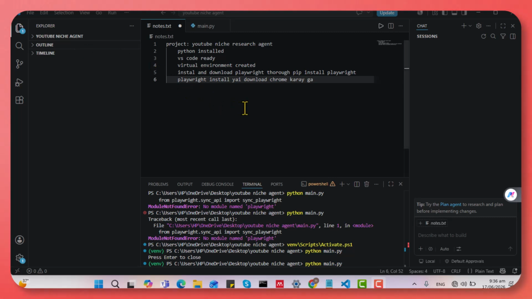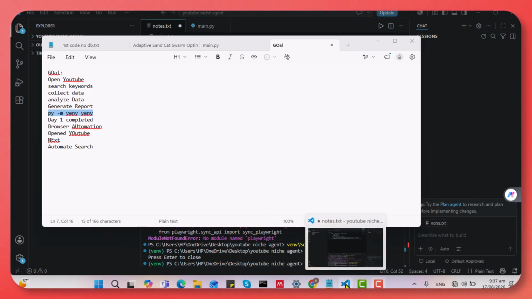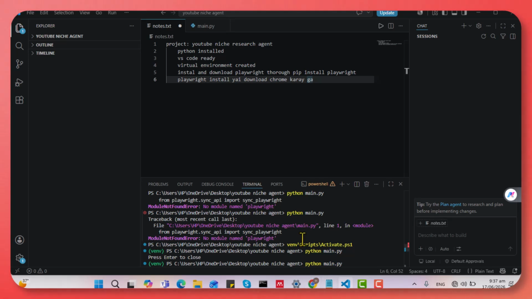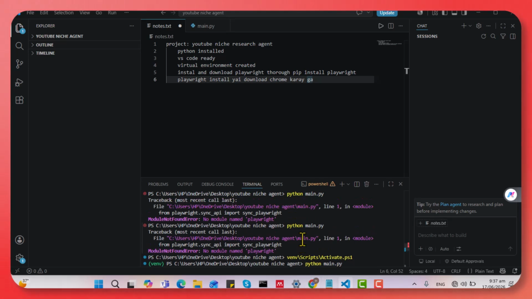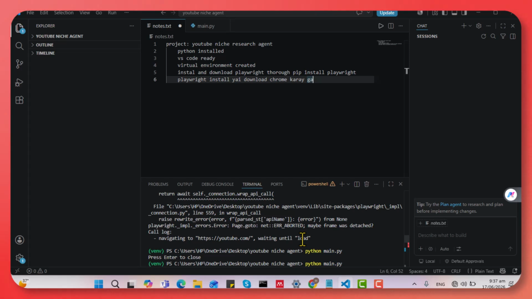After that, I created a virtual environment through the command py -m venv. I created a virtual environment through this command. I am still learning. This is also a good habit to develop early. And in the terminal window, I installed Playwright through the command pip install playwright. Playwright will automatically install and download the browsers, for example